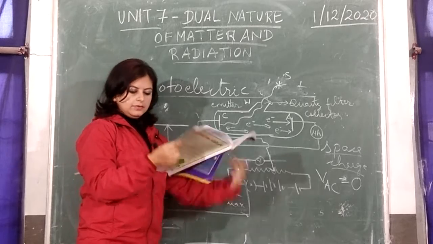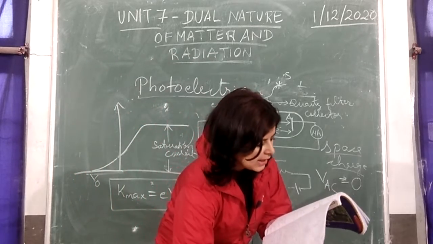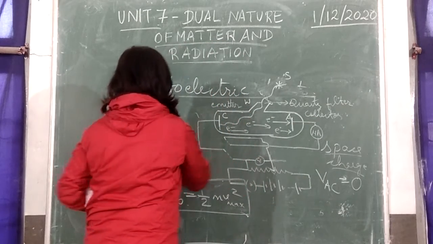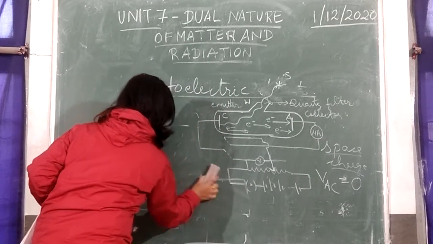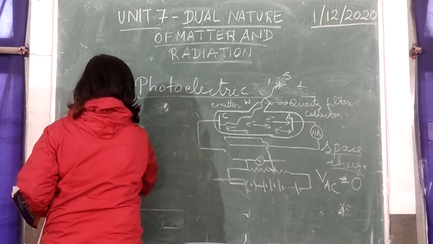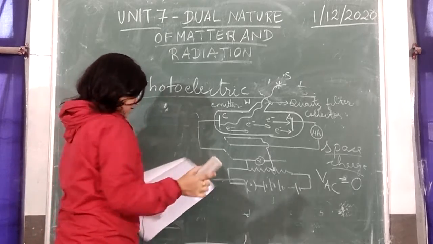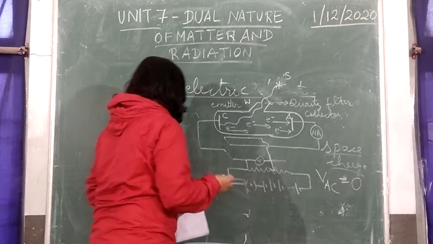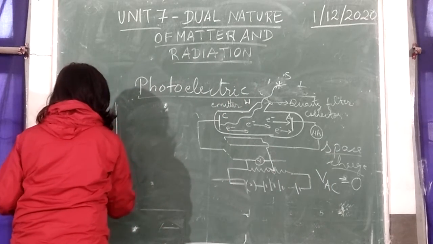Alright. Now, let's move on to a graph showing the effect of frequency of incident radiation. On changing the frequency of incident radiation, we plot a graph between the photoelectric current and potential for different frequencies of light.